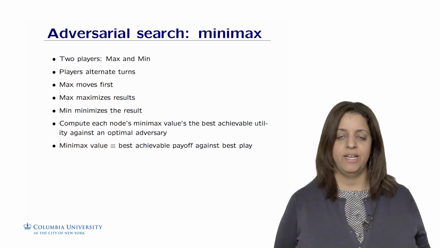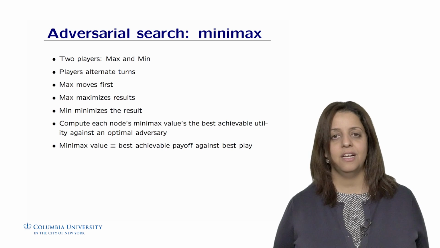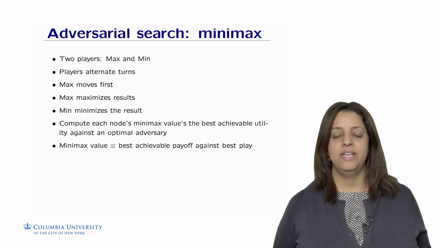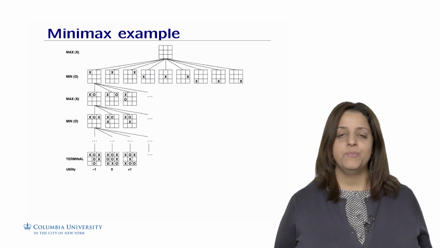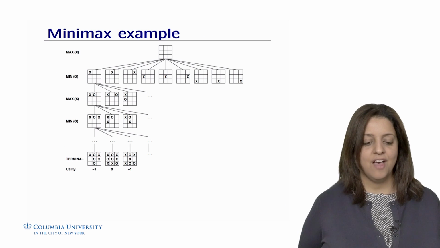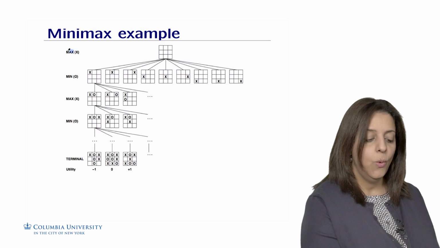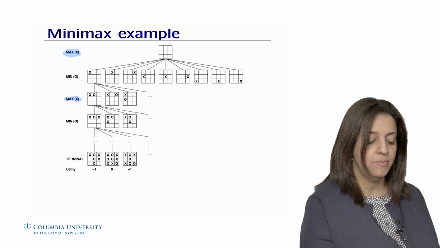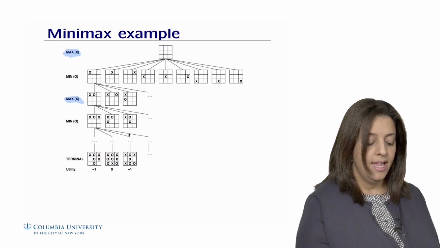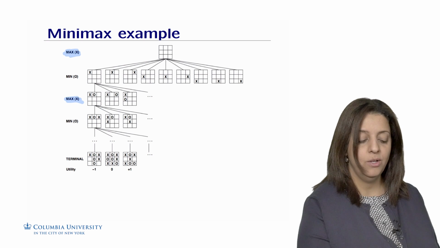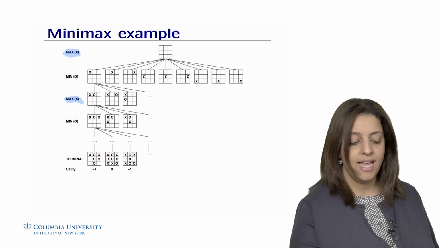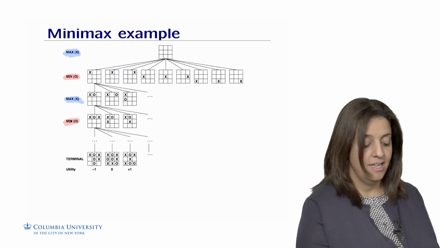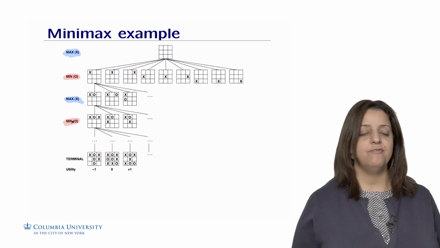So we suppose that both players are playing the best play. They know tic-tac-toe very well, and everyone will do his best to prevent the other one from winning. So now the search space is turning into something different. Now we don't have only Max playing anymore. We have Max, and Max is here, right? And then we also have Min, who is trying to prevent Max from winning, and Min is acting against Max. So we have a layer of Max, a layer of Min.